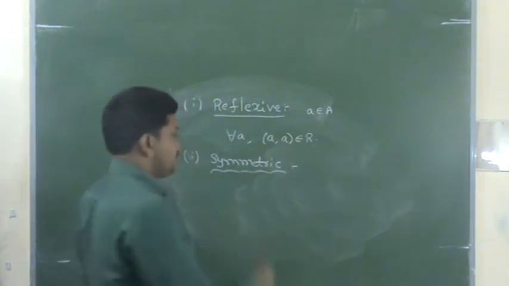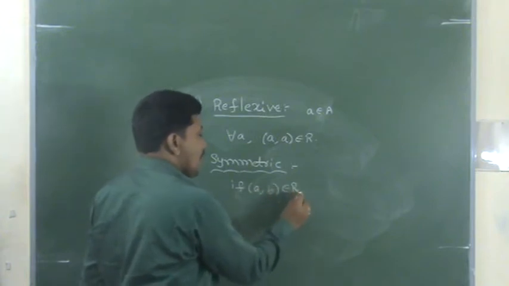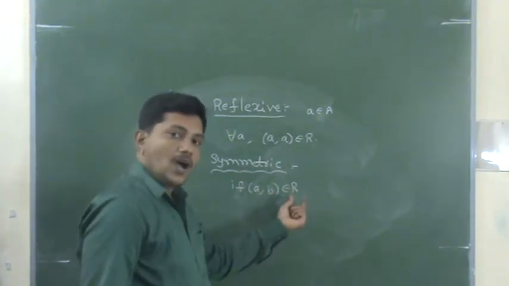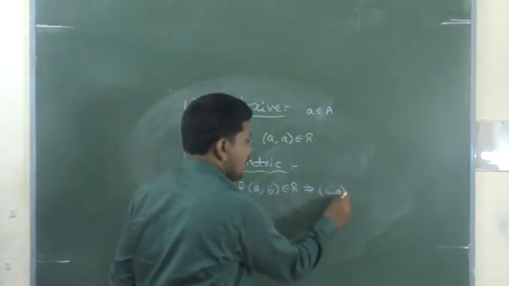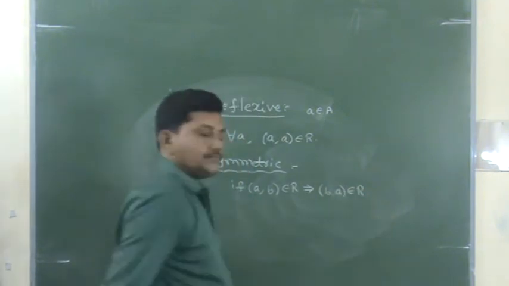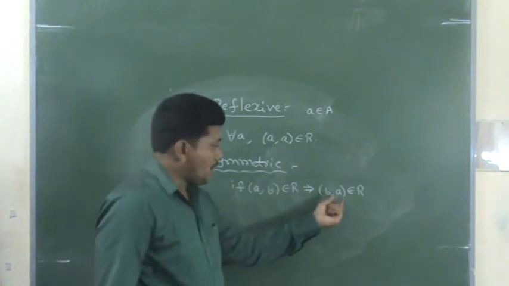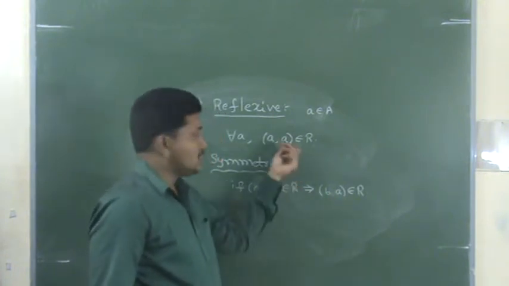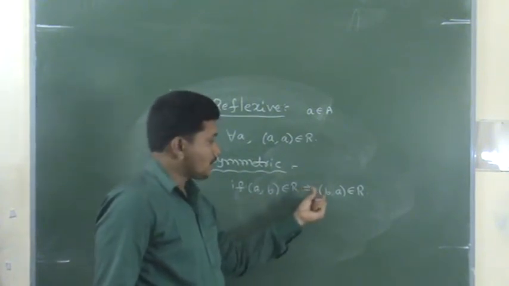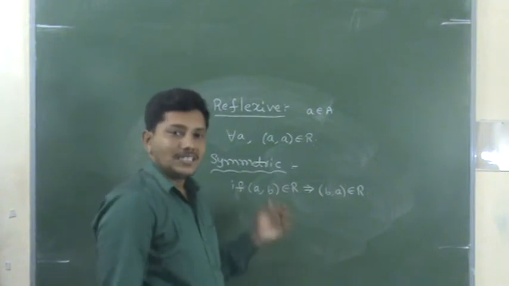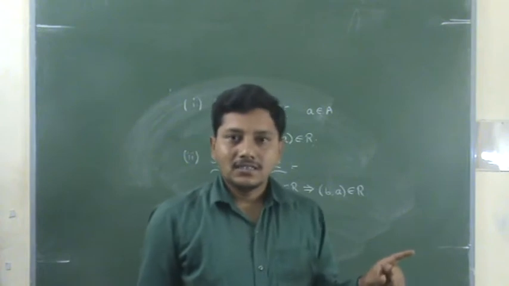Next, symmetric. If a comma b belongs to R, that implies b comma a belongs to R. If a comma b belongs to R, that implies b comma a, the reverse order. Here the element itself, here the reverse order. Then that relation R is called symmetric.